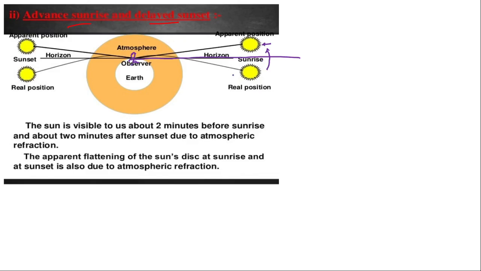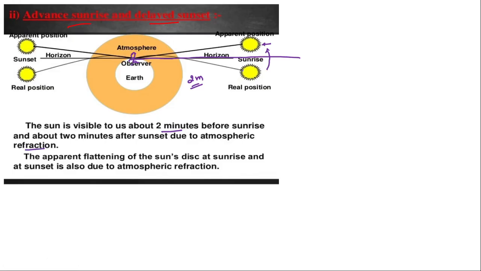Why? Because see, this delay is almost 2 minutes. First you try to understand this one. This is 2 minutes. Why? Before 2 minutes itself we will feel that the sun has risen from the east. Because of this, again the phenomenon of refraction.